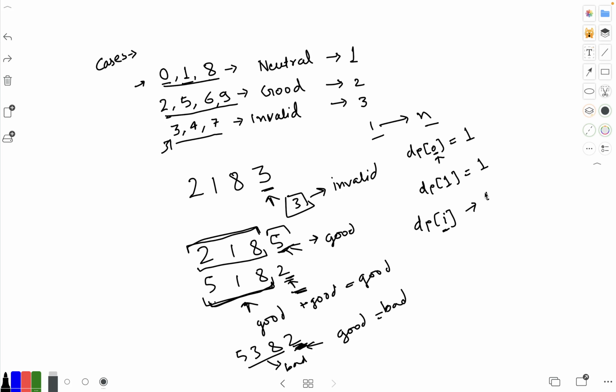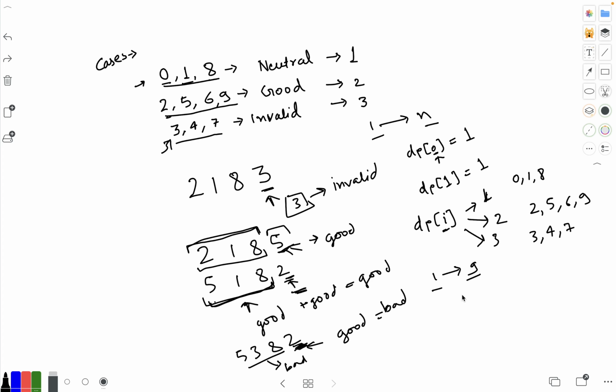DP of I would be 1 if I is in 0, 1, 8. We will store 2 if it is in 2, 5, 6 or 9. And we will store 3 as invalid if it is 3, 4 or 7. So for the first 1 to 9 range, we will store these numbers.